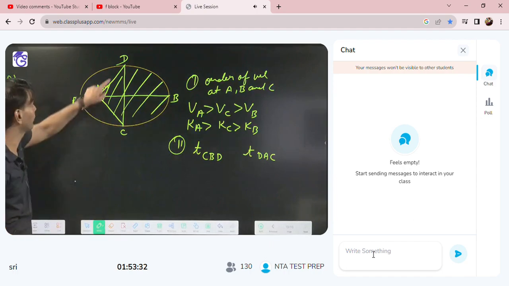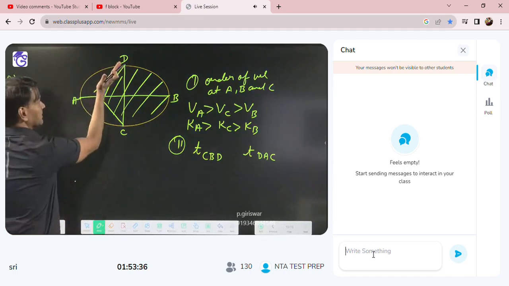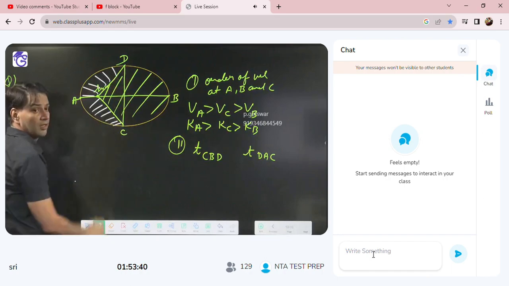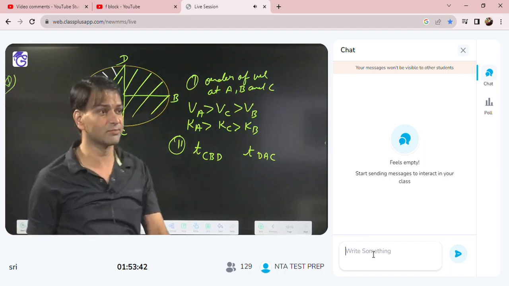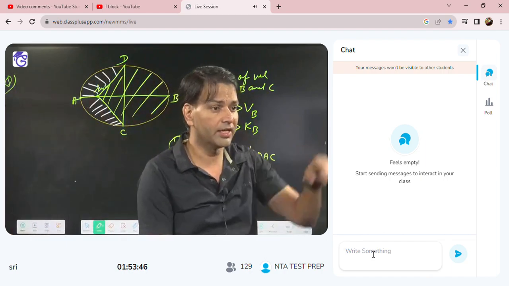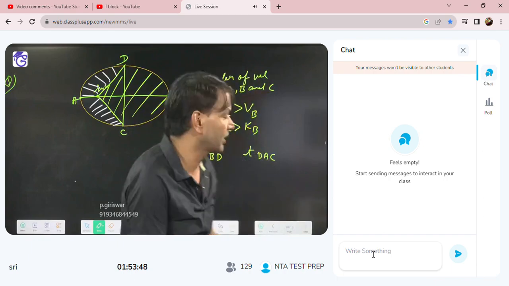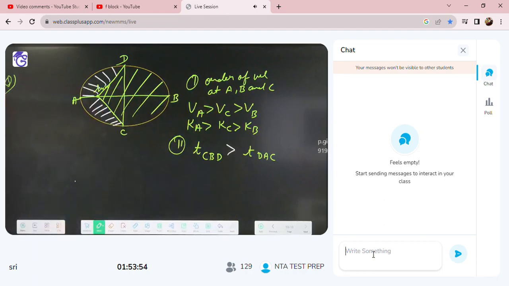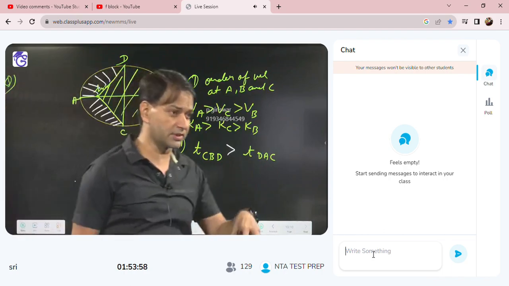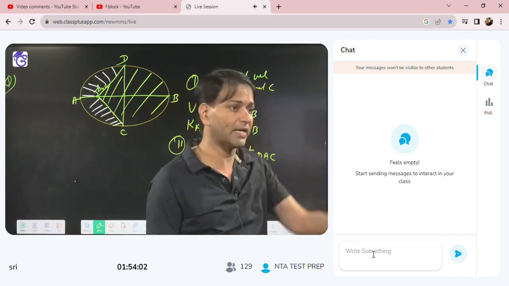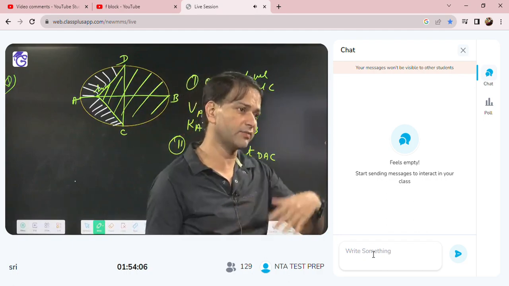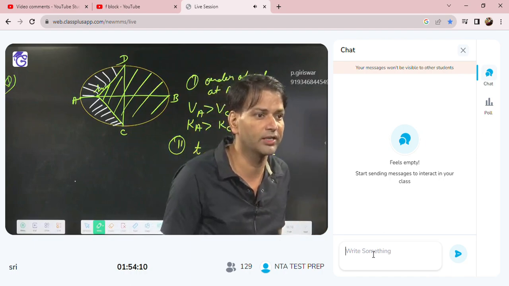And when it is going from DAC, then this area will get covered. How much? This area. Okay, now which area is more? The green area is more. So when it is going from CBD, it covers more area, in more time. So that means this will be greater than this. Everybody got or not? So don't see directly the area of the ellipse. See the area swept by the line joining the sun and planet. So first you have to join the sun with the planet and see which area is more, how it is rotating. Okay.